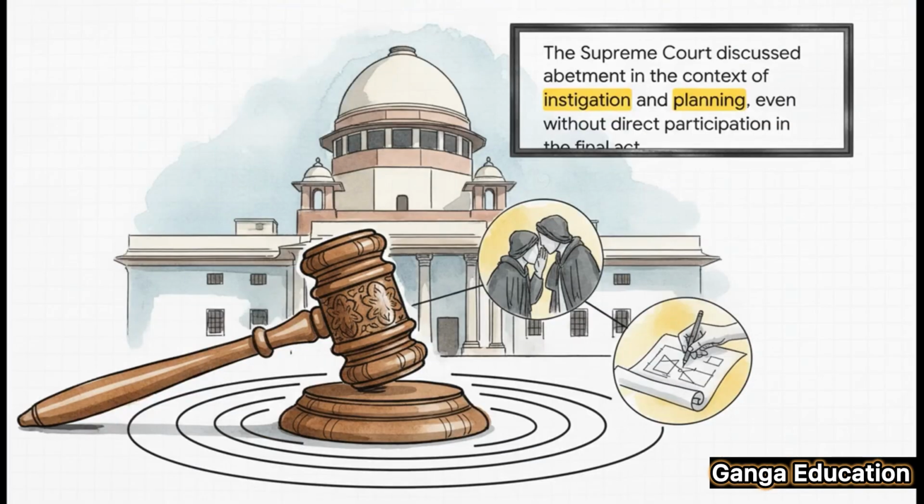In the famous case of K.M. Nanavati versus the state of Maharashtra, the Supreme Court made a very important point. It held that instigation and planning are enough to count as abetment, even if the person who did the planning didn't directly participate in the final act. This case is so significant because it widened the scope of who can be held responsible for a crime.